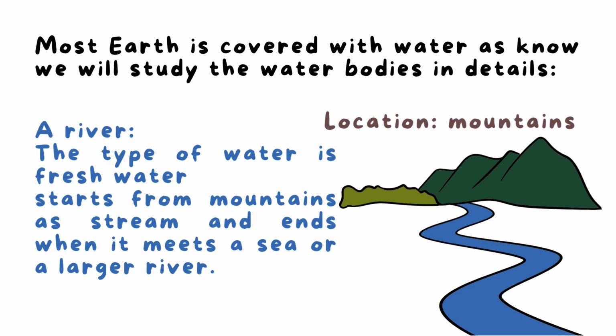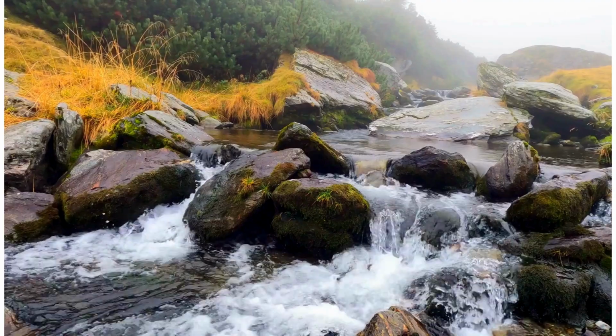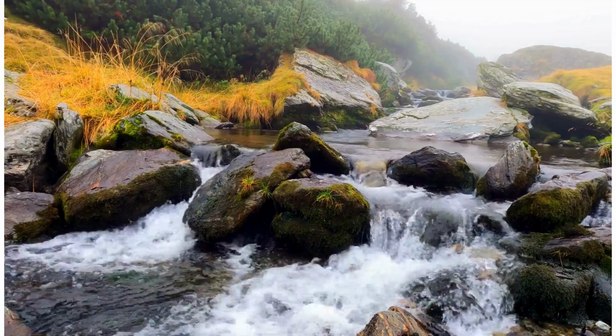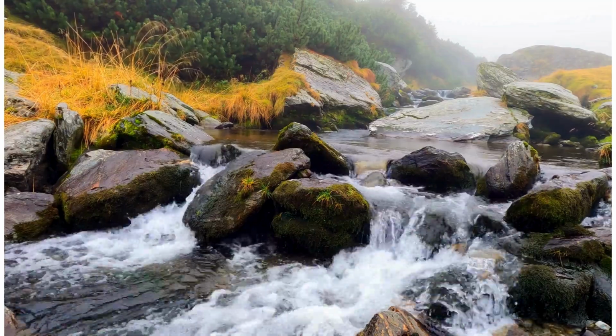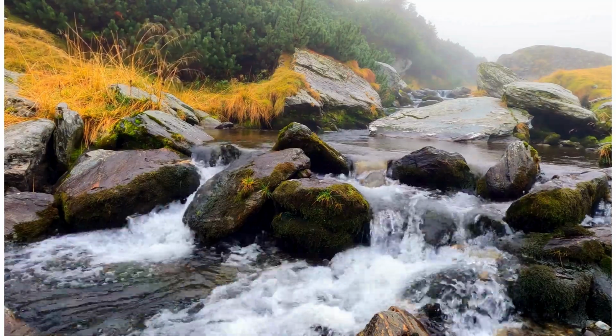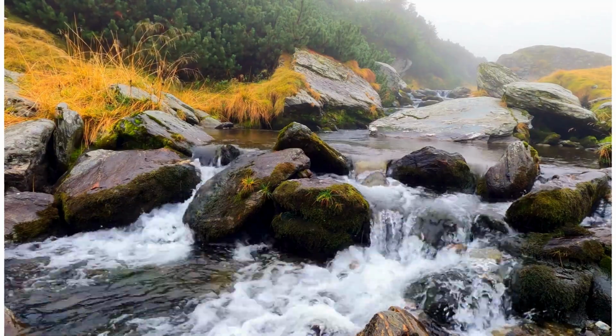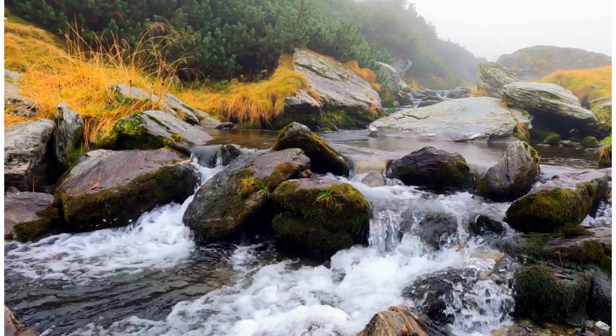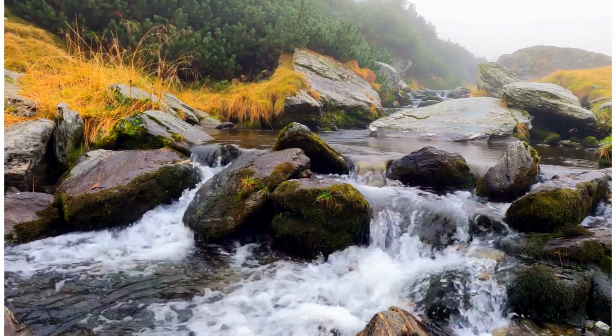So the location that the river starts from is mountains. As you see here, a river is a flowing water body that starts from mountains and ends when it meets a sea or a larger river.